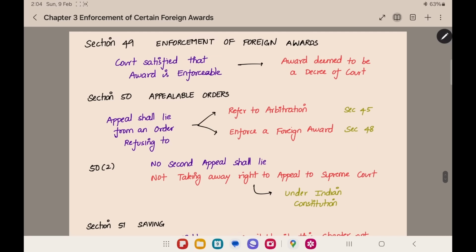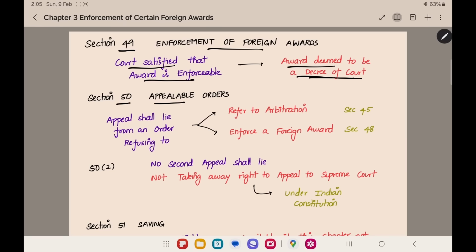The next section is enforcement of foreign award, section number 49. If the court is satisfied that the award is enforceable, the award will be deemed to be a decree of the court. The court is thinking that the award is a proper award, it can be enforced. Now that award will be deemed to be a decree of the court. In the same manner as a court order is implemented, the award will also be implemented.